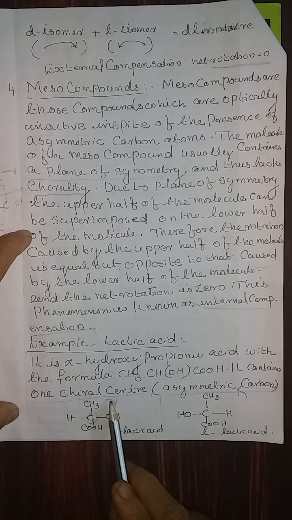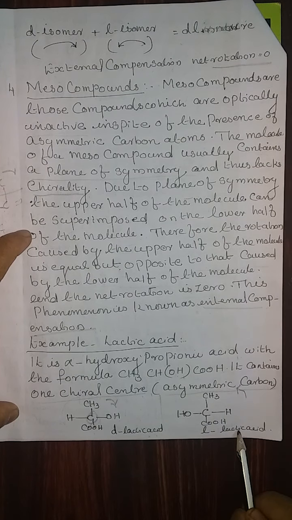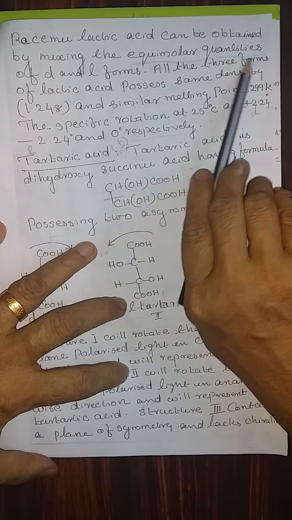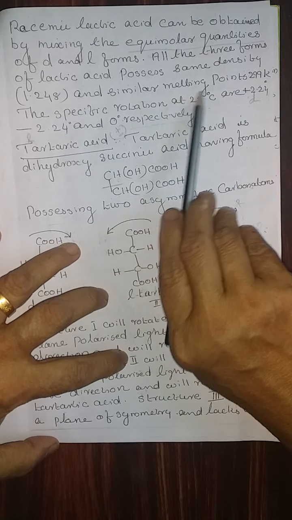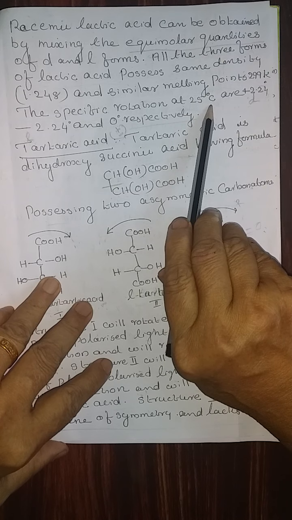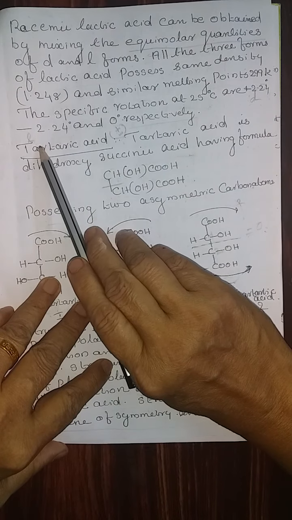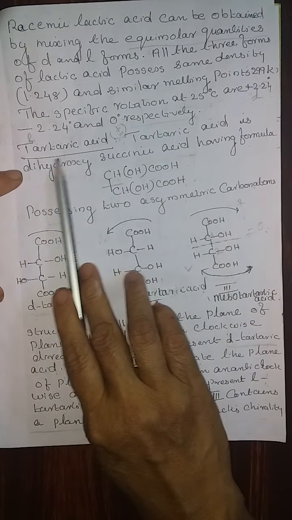And this rotates towards the right, therefore D-lactic acid. This rotates towards the left, therefore L-lactic acid. Racemic lactic acid can be obtained by mixing equimolar quantities of D and L forms. All the 3 forms of lactic acid possess the same density, 1.248, and similar melting point, 299 Kelvin. The specific rotations at 25 degrees centigrade are plus 2.24, that is D, minus 2.24, that is L, and 0, that is racemic, respectively.